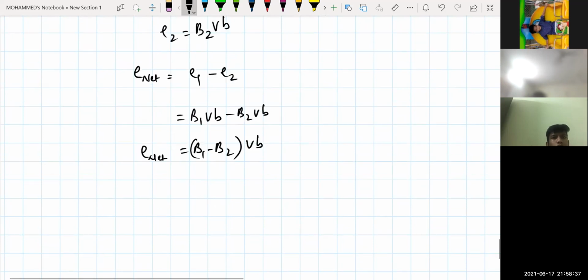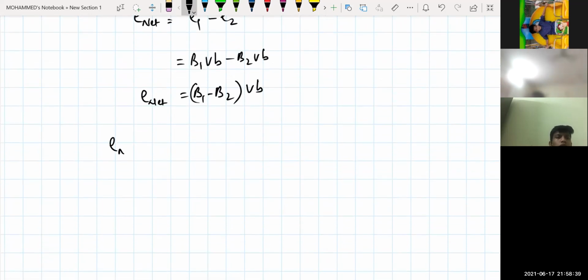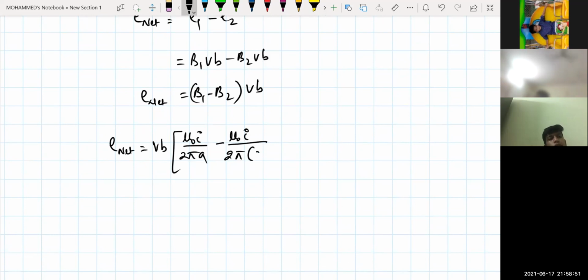You know the values of B1 and B2, just simplify and you will get the answer. Mu naught... it will be equal to how much? This is V into L. B1 value is mu naught into I divided by 2 pi into A, minus mu naught into I divided by 2 pi into A plus L.